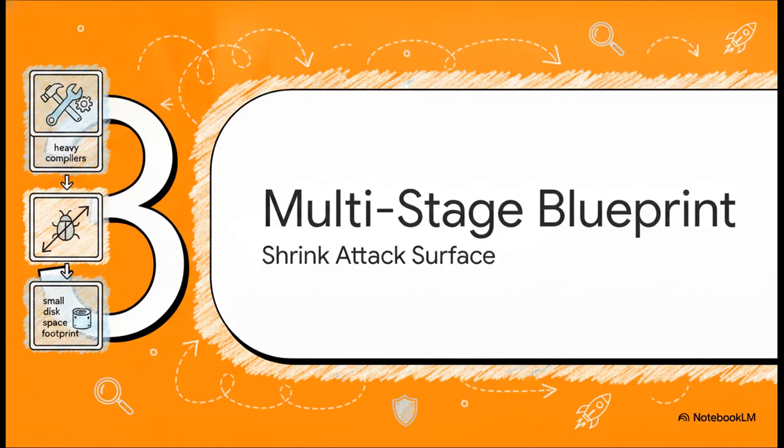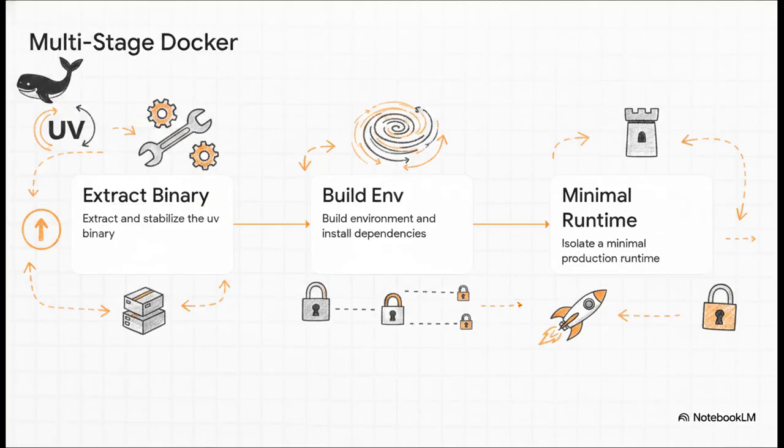All right, Section 3, the multi-stage blueprint. Let's zoom out from those rules and look at the overall architecture, because this is how we drastically shrink both the attack surface and our total disk space footprint. It's a simple 3-step flow. In Stage 1, we extract the stable upstream UV binary. In Stage 2, our builder stage, we lock down our environment and install dependencies using those lightning-fast cache mounts we just talked about. And finally, Stage 3 isolates a minimal production runtime. We copy over exactly what we need and secure the whole thing utilizing a non-root system user. It's clean and it's highly secure.